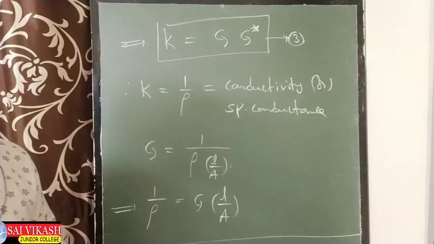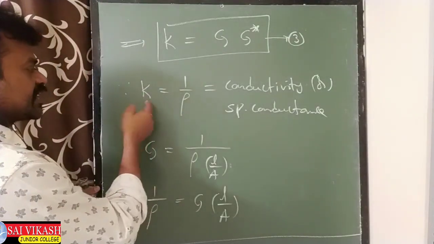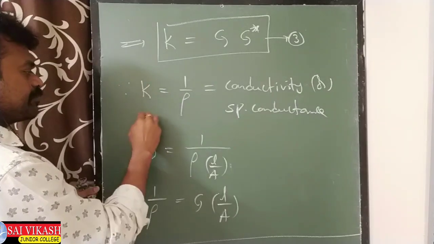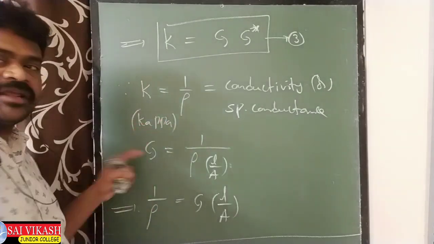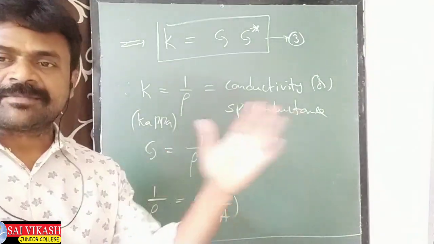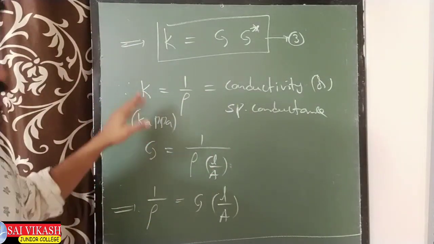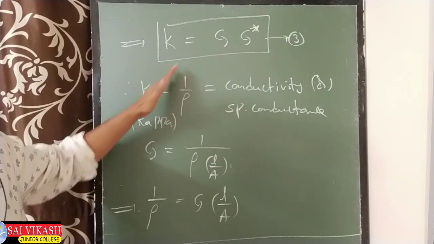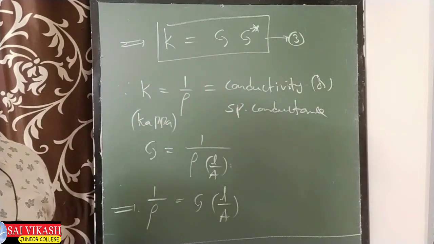So like it we got it. This K, another name is kappa, they call it kappa. But don't always use the word kappa, just use K. K means kappa. This K means 1 by rho. 1 by rho means nothing but specific conductance.